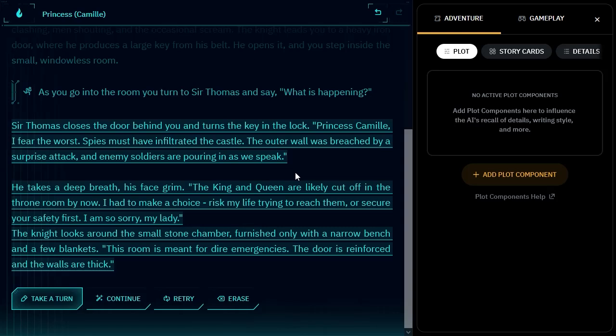He's kind of a chicken. He's Sir Robin. I am so sorry, my lady. So he's just locking me in this room. Shouldn't we be escaping or something?